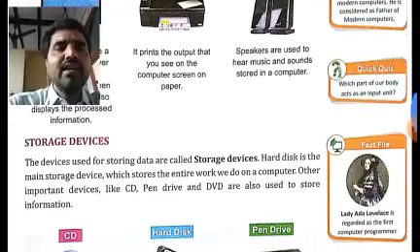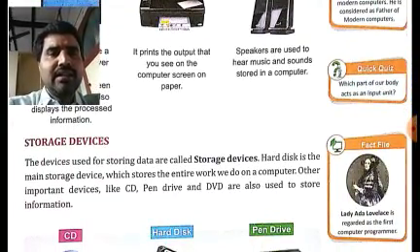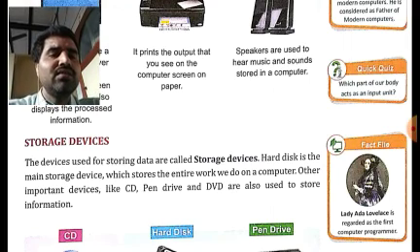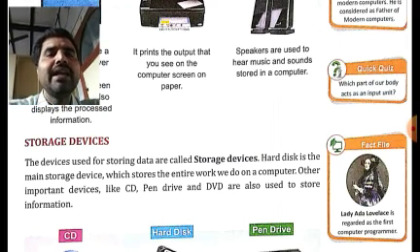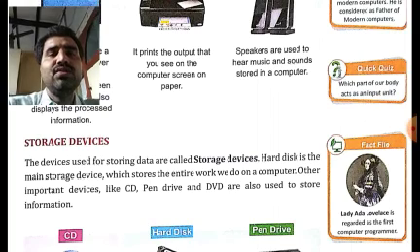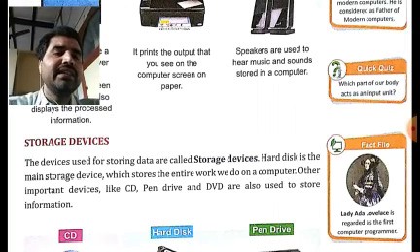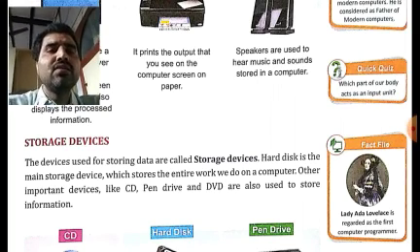Okay. Then storage devices. The devices used for storing data are called the storage devices. So what can I ask from here? I can ask you, the devices used for storing data are called dash. So what is the correct option in this case? It will be storage devices.